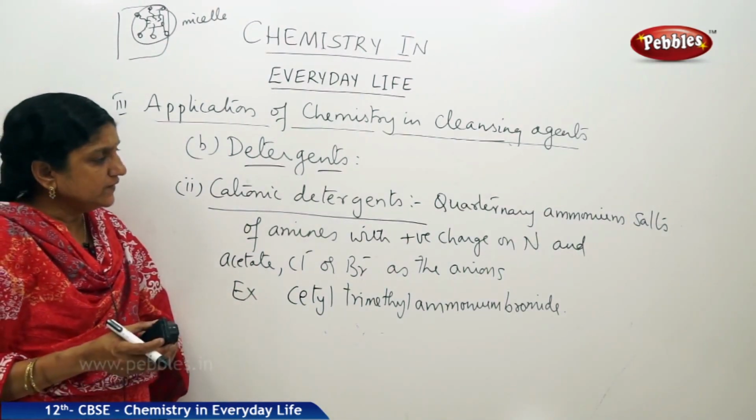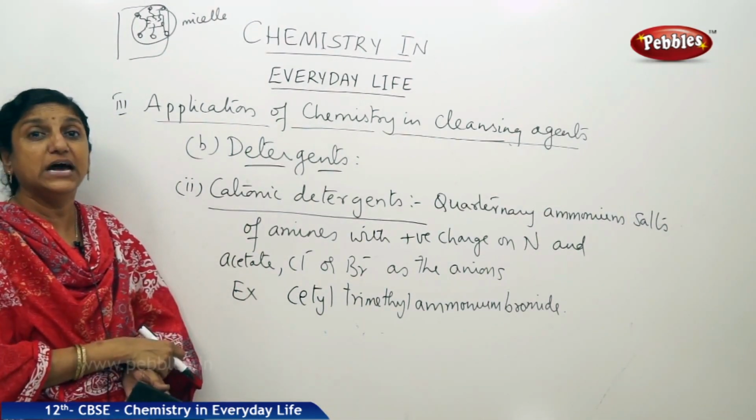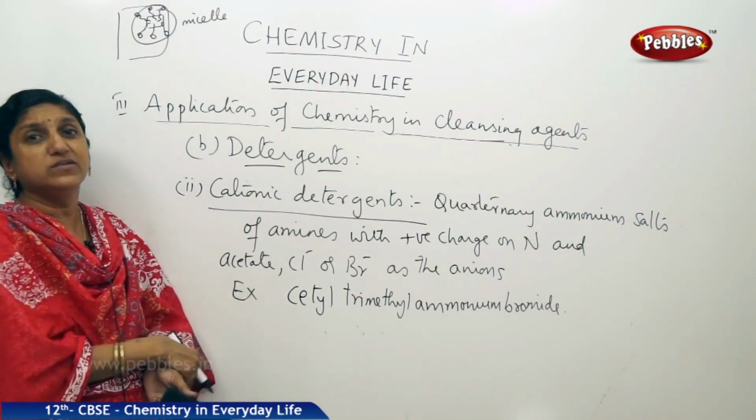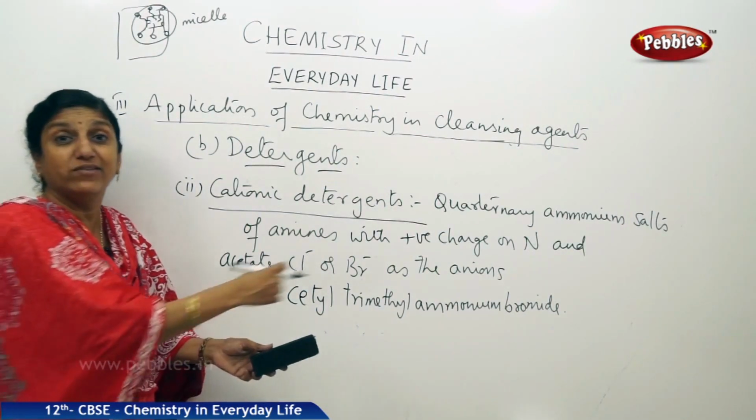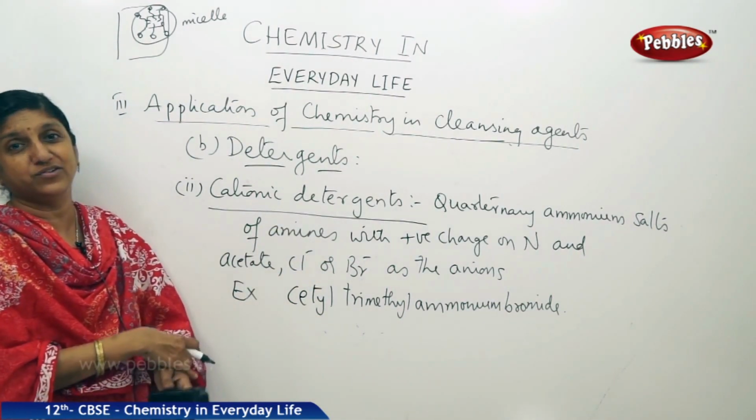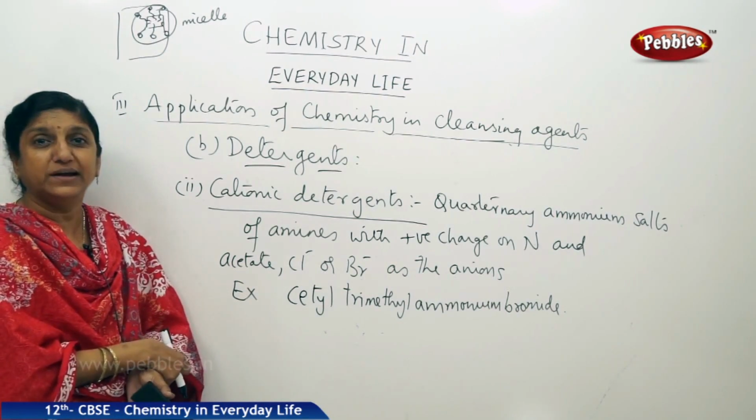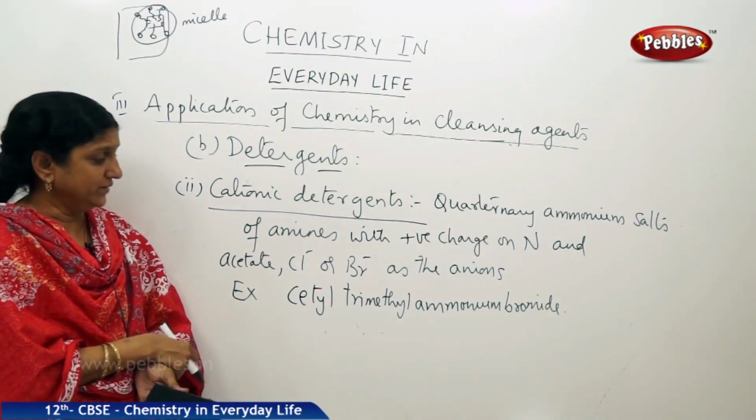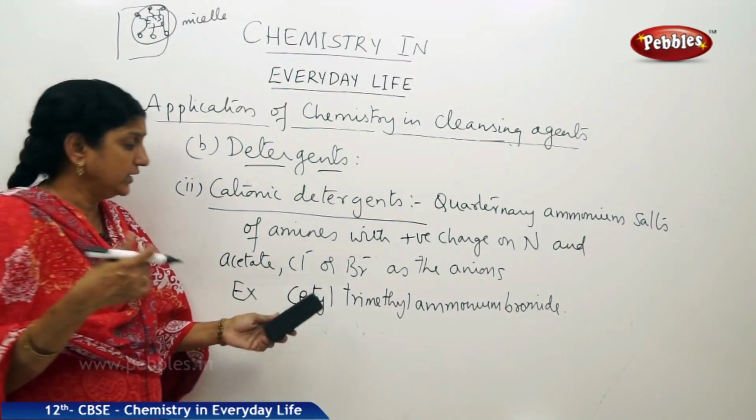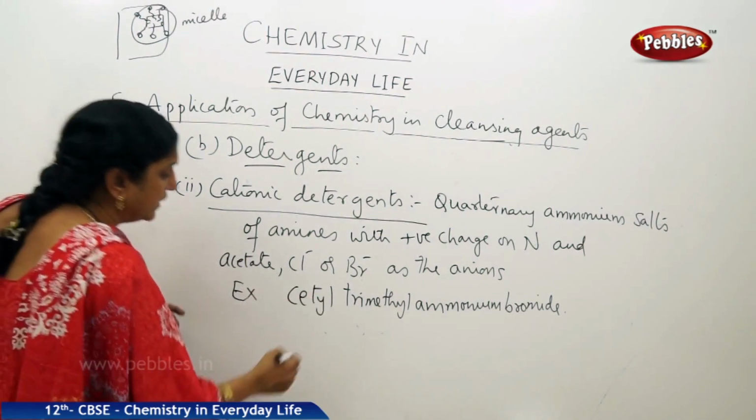Now as you can see, the bromide part, the Br minus part, is the anion, and it is the positive part, which has that long carbon chain, that is responsible for the cleaning action. That's why they are classified under cationic detergents. Now cetyl has 16 carbons in it. So let us write that cetyl group.